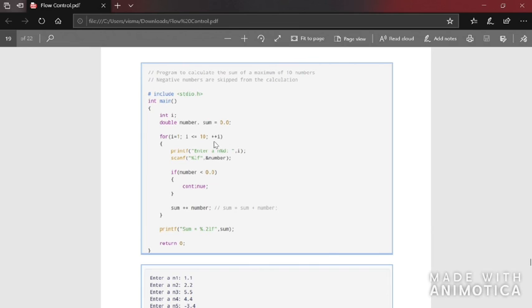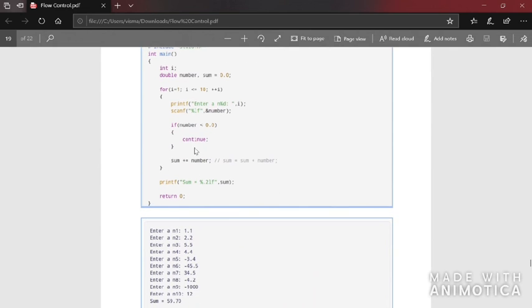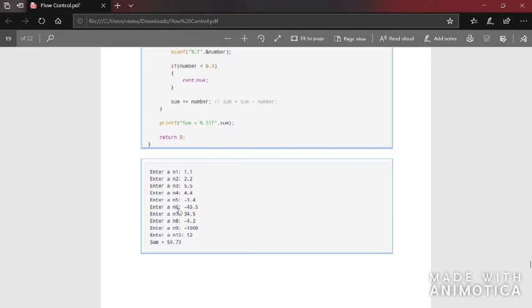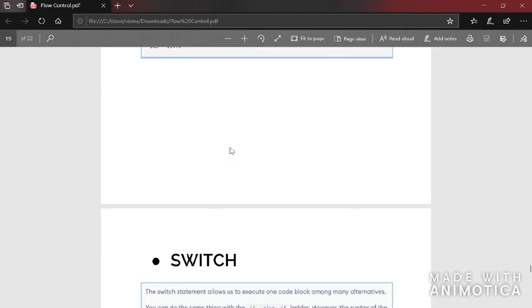It will go to the plus plus I, it will check the condition, and again it will execute. That is, continue is used to skip the current iteration. It will skip the execution of these statements, and it will continue with the next iteration. So here you can see negative value is accepted, negative value, negative value. It won't be added. That is the only difference.